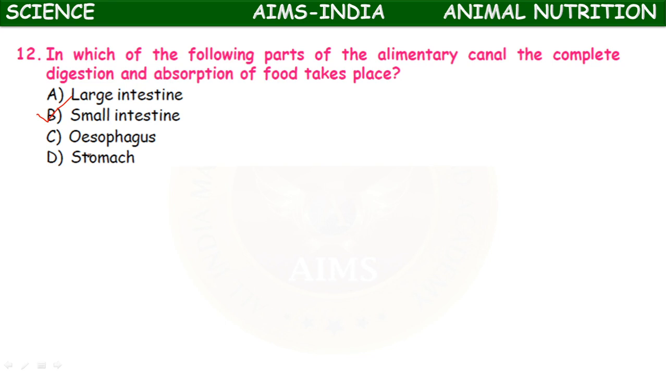This small intestine is divided into three main parts. What are those three main parts of the small intestine? One is the duodenum, second is the jejunum, third is the ileum. The maximum digestion takes place in the duodenum. Then in the ileum, total digestion completes and the products are absorbed.